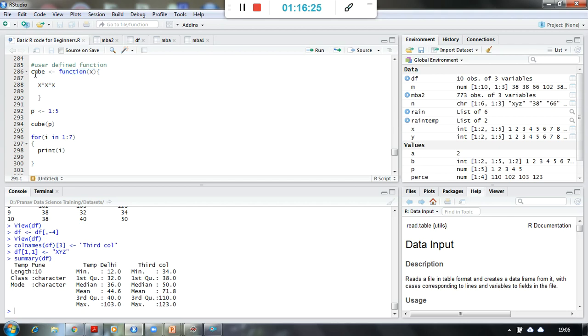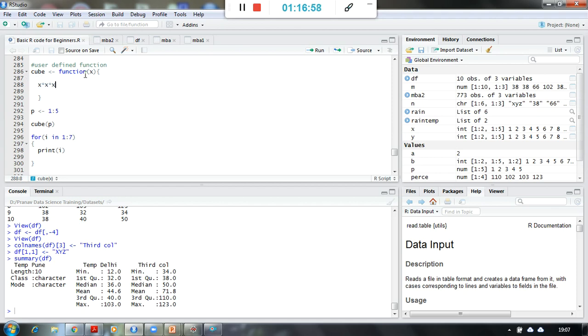User defined functions, as I said, can be utilized when some of the functionalities are not available in our built-in functions, or if I don't know whether it is available in any of the packages or not, but I know the logic, then I will go for writing my own user defined function over here, right? So I'm writing a cube function over here, and what is the function of cube? Multiply the value 3 times.